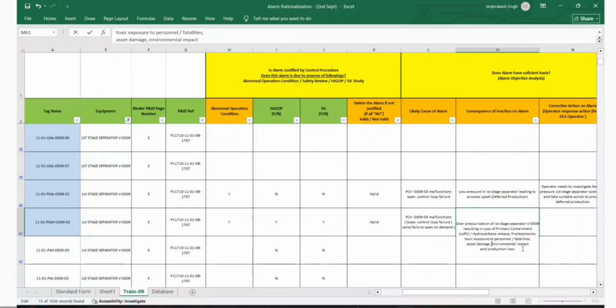Robin, now you are able to see screen? Robin? Yeah.